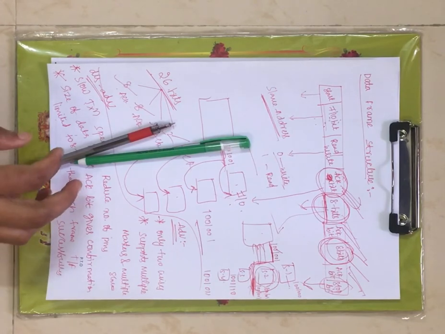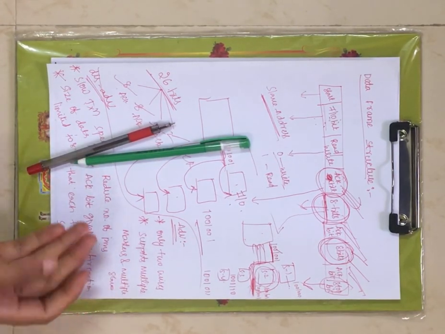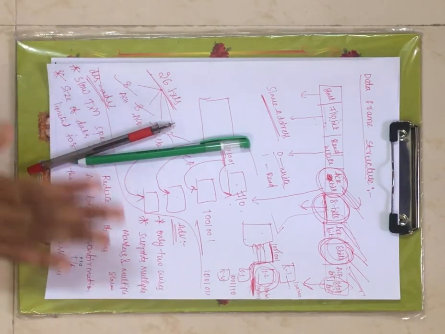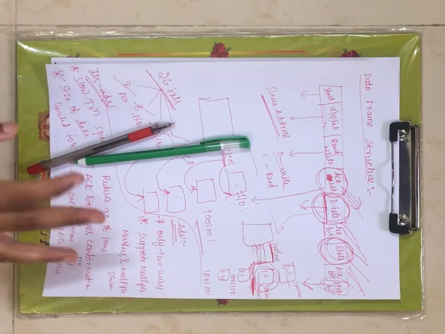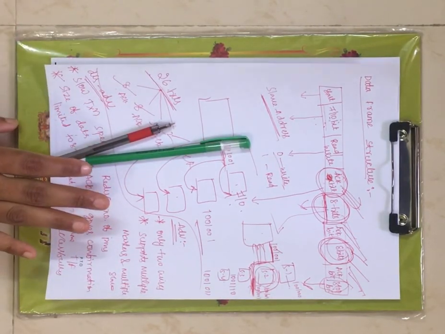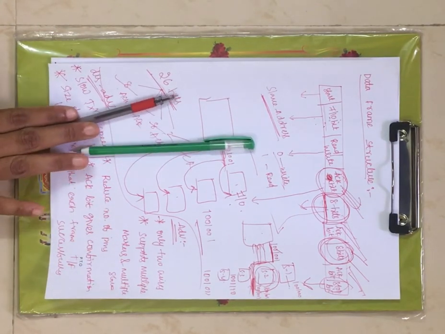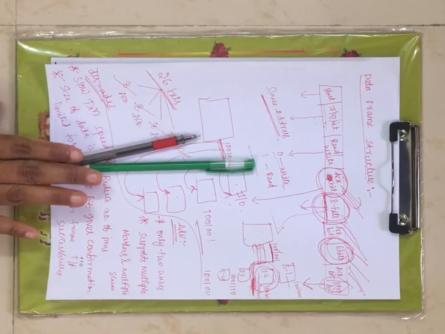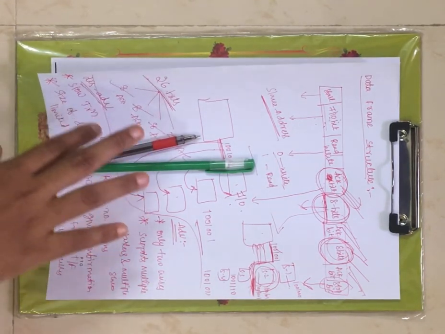Behind this you have a few more serial communication protocols also, but in your syllabus you have only these 3. One is RS-232, SPI, the serial peripheral interface, and the next one is I2C, inter-integrated circuit. All these are serial communication protocols that support serial communication between your transmitter and receiver, right?